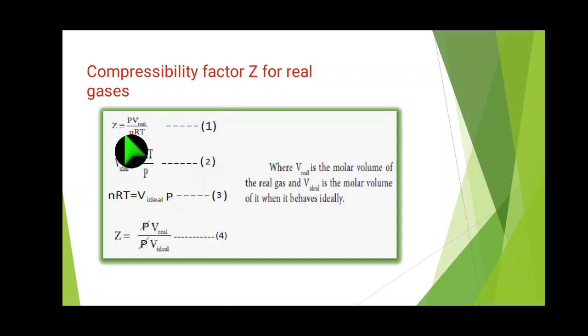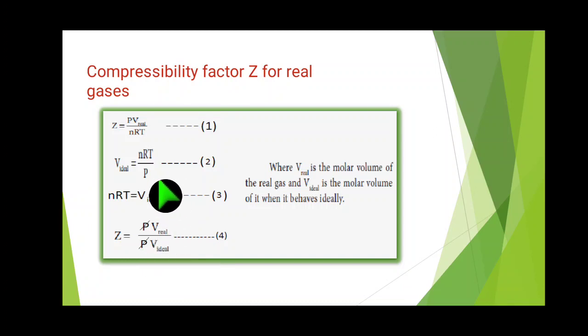So nRT equal to PV by Z, and from the third equation nRT equal to V ideal P. Then from the first equation write Z, and substitute nRT from the third equation, V ideal P, in the denominator.